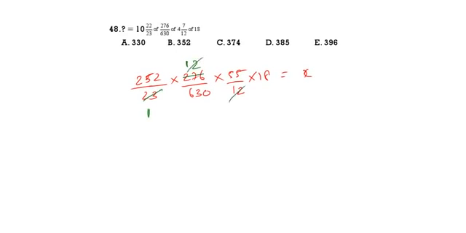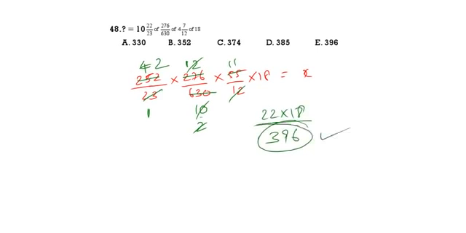Then come to the remaining part. This is 252, this is 630. 63 tens, 63 fours. 5 twos, 5 elevens. 2 ones, 2 twos. So we are left with 2 into 11 into 18. So 22 into 18. 22 into 18 is 396. 396 is our correct answer. Option 5, 396 is the correct answer. See the next question.